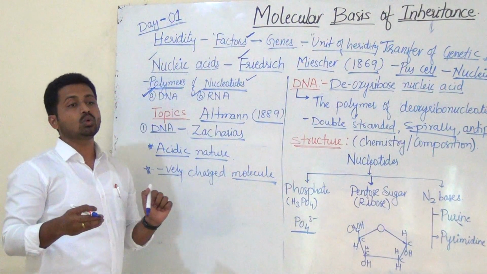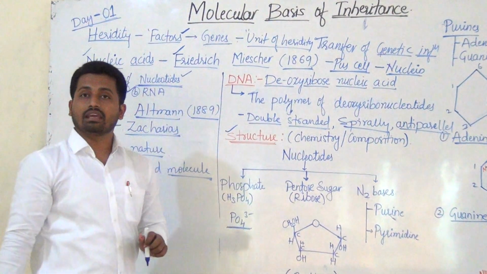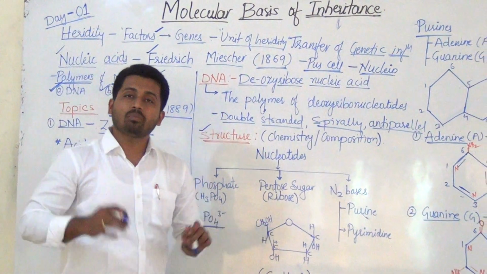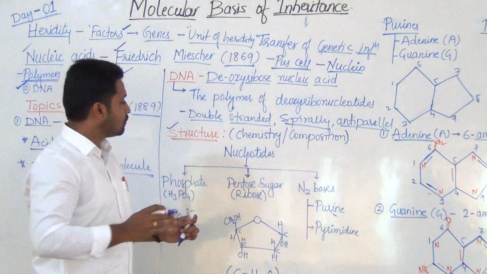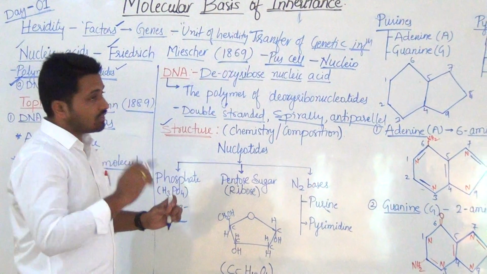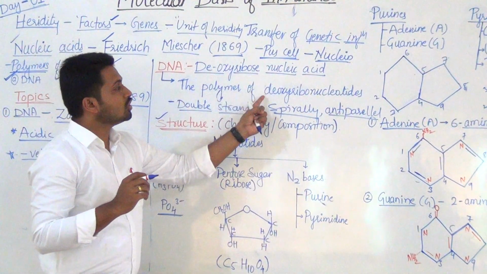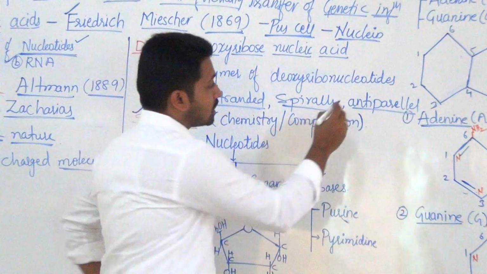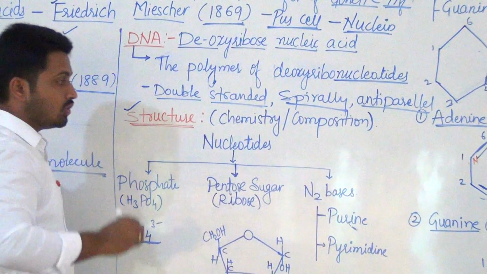After that, coming to the structure of DNA. Structure is nothing but what it is made up of, or the chemistry or composition of DNA. First, you know already, come to the definition now. That is the polymer of deoxyribonucleotide. Concentrate on this word, deoxyribonucleotide.